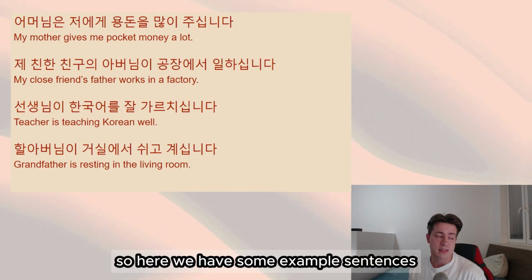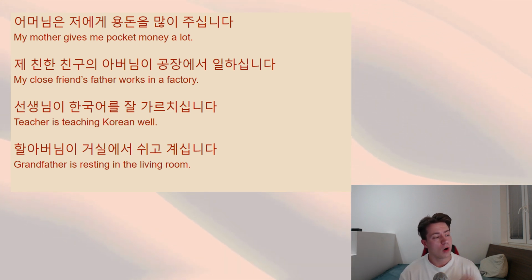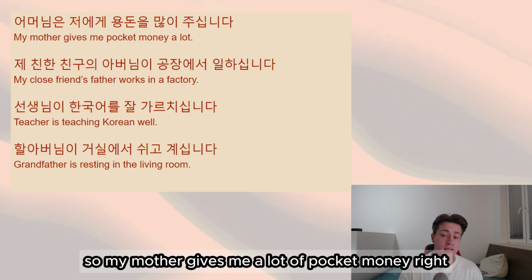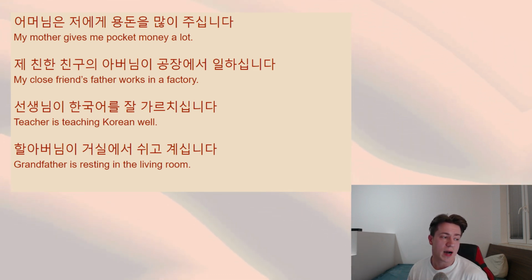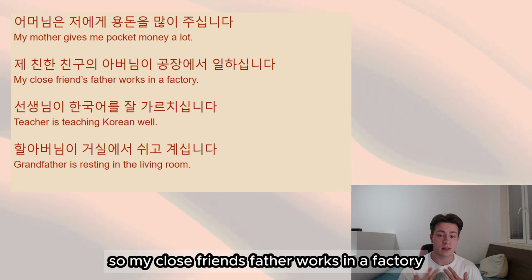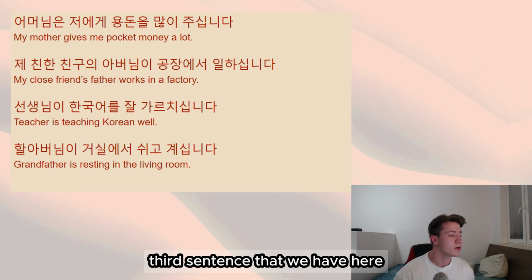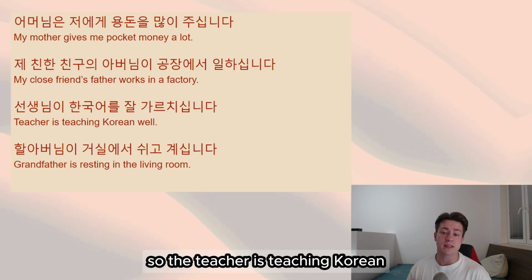So here we have some example sentences just so you guys know how it sort of works. For example, we have 어머님은 저에게 용돈을 많이 주십니다. So my mother gives me a lot of pocket money, right? 용돈 is pocket money. Next sentence that we have here, 제 친한 친구의 아버님이 공장에서 일하십니다. So my close friend's father works in a factory. That would be the translation of this. Third sentence that we have here, 선생님이 한국어를 잘 가르치십니다. So the teacher is teaching Korean well.